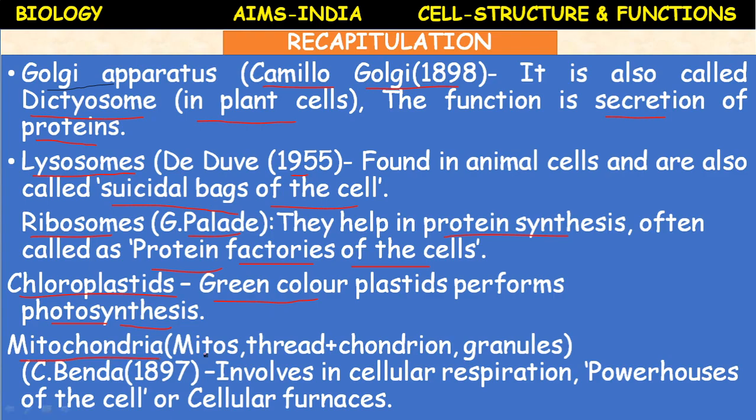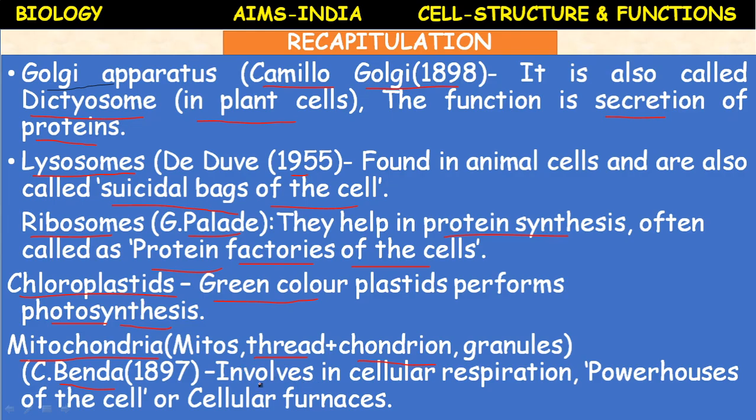What is the meaning of mitochondria? Please note down. Mitos means thread. Chondrion means granules. Thread granules. So, the name mitochondria was given by Benda in 1897. They are called bioplasts by Altman. These mitochondria are double membranous structures.